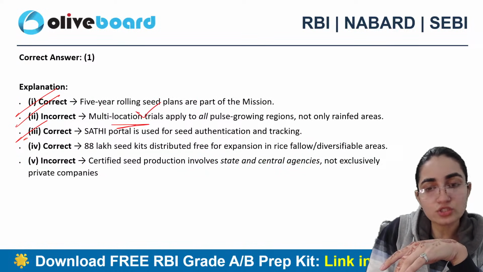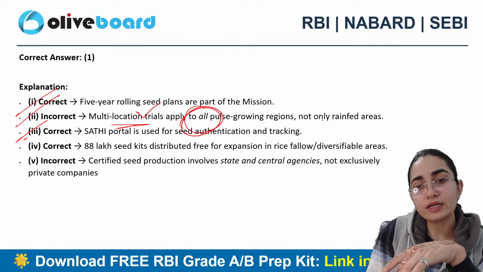Second, say that multi-location trials apply to all of the pulse areas here, right? And not only to the rain-fed areas.